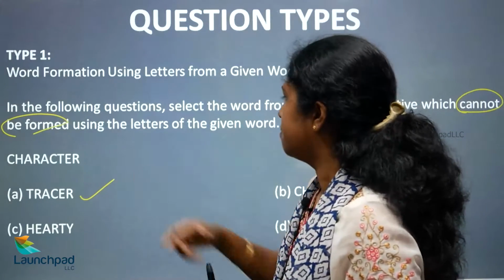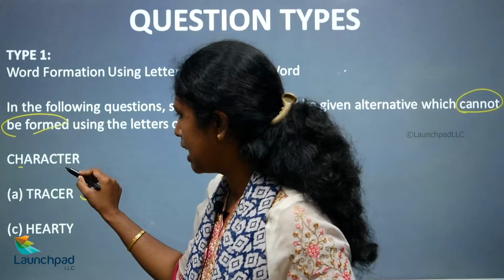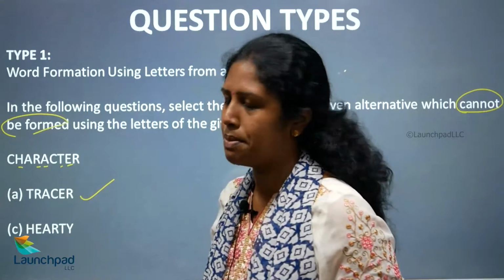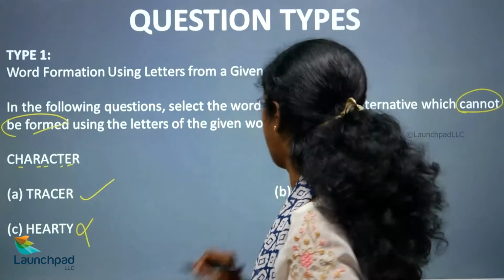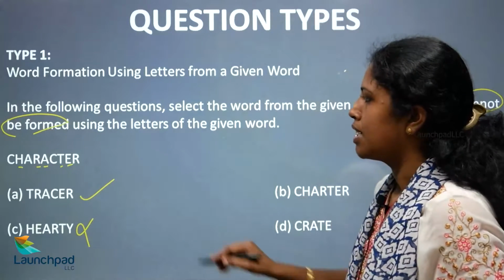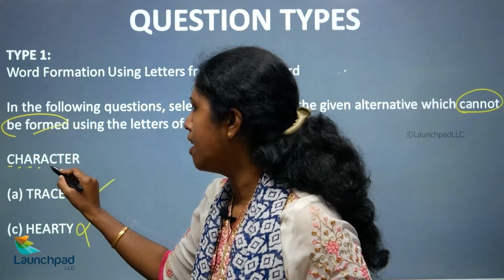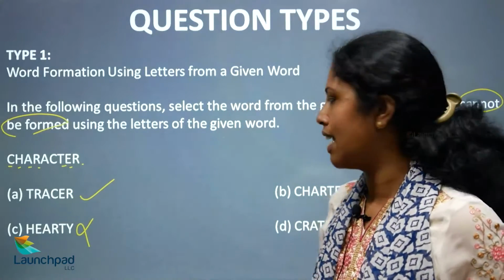Next, hearty, okay. H-E-A-R-T. But Y is missing. So can hearty be formed from the word character? No. Next, charter. C-H-A-R-T-E-R. So can charter be formed from the word character?